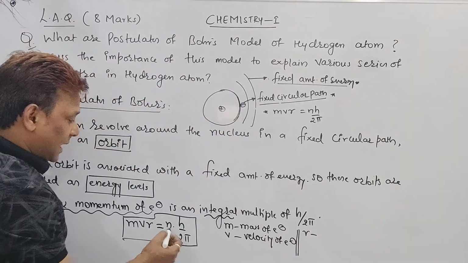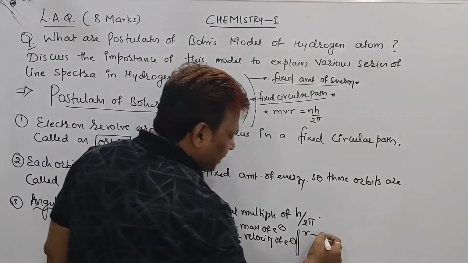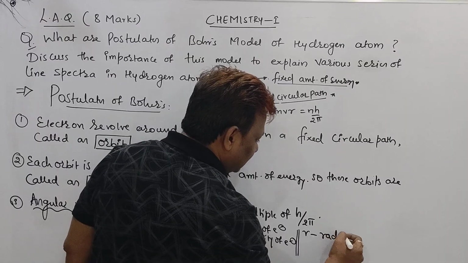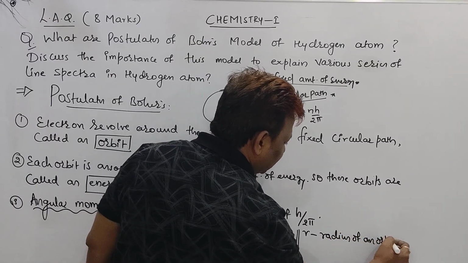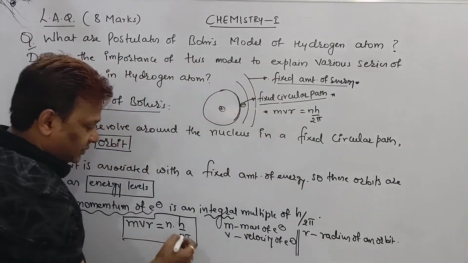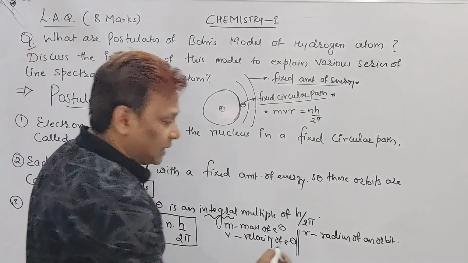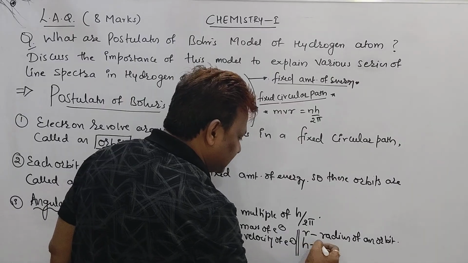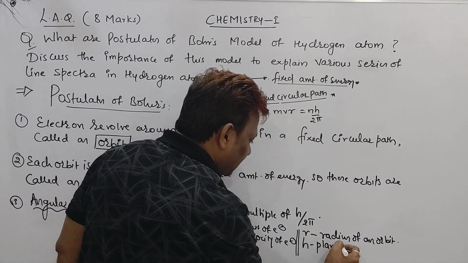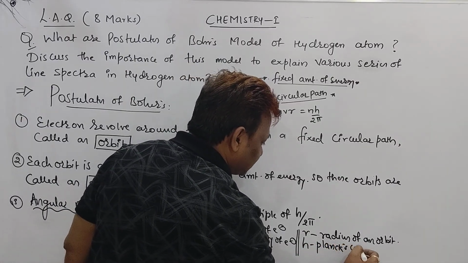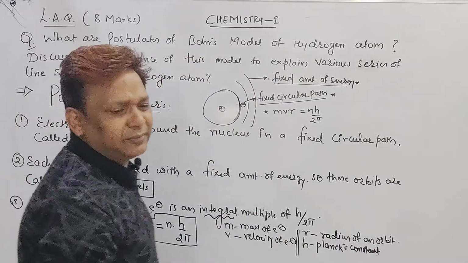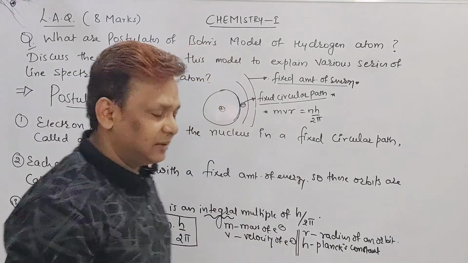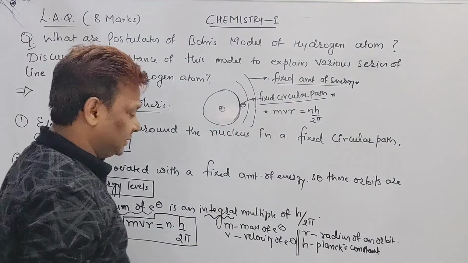R is the radius of the orbit. Sir, what is the H? Beta, H is called Planck's constant. If possible, you can write down the value of H, otherwise no need, they won't ask here.